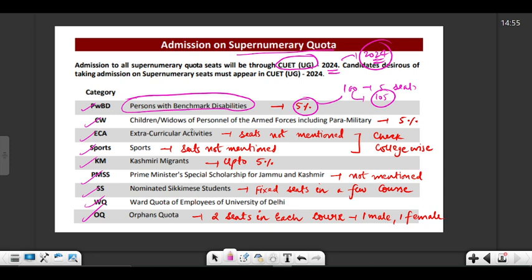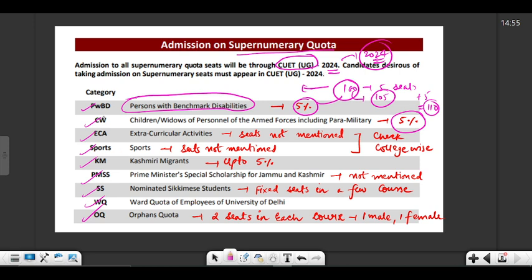Okay, similarly there is the CW quota, which is for children slash widows of personnel of the armed forces including paramilitary. So 5% seats are also reserved for the CW category. It means that 5% of your 100, it means 5 more seats. So total seats becomes 110. So with every quota, the number of seats keep on rising. Because every quota has separate seats allocated to it, which is a proportion of the total sanctioned seats in that particular course. Okay, so it is for every course.